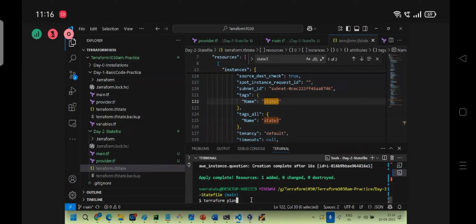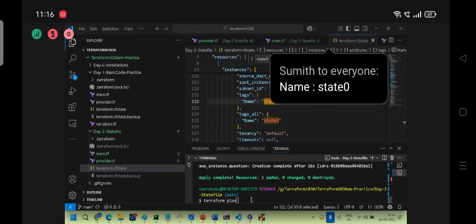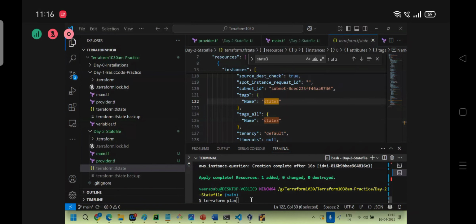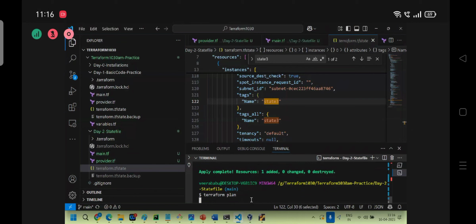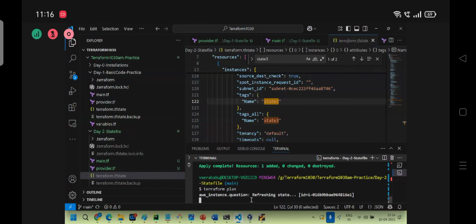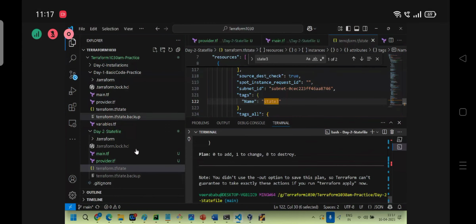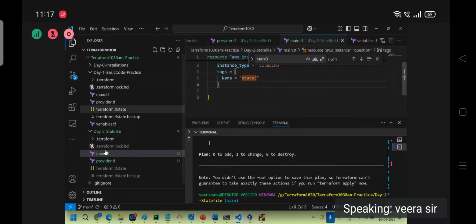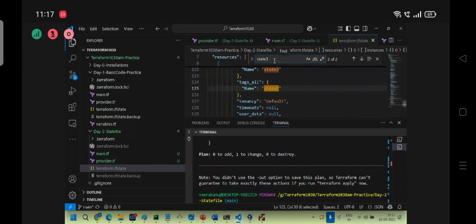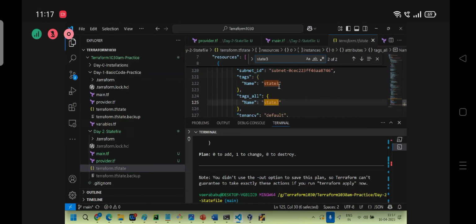Yeah, two things we need to understand here, right? No, why two changes? Only the name, right? Don't consider state 3 here and state 0 there as one, two changes. At the end, only one name will be changed. That is considered as a change. One to change. Clear or not? One to change. Let me show you now. So here you can see you are still able to see state 3.